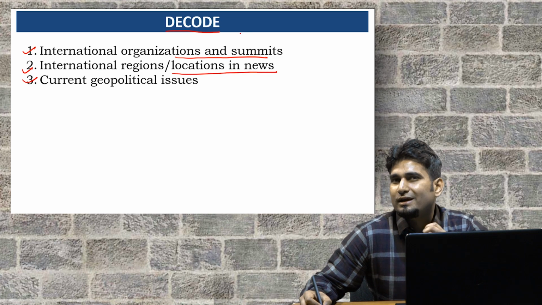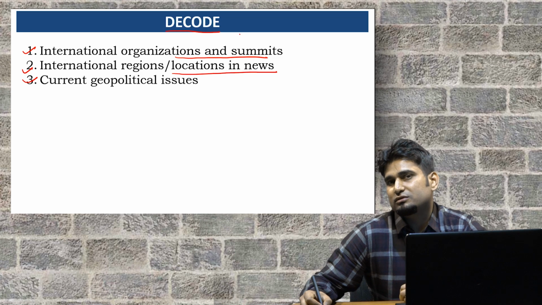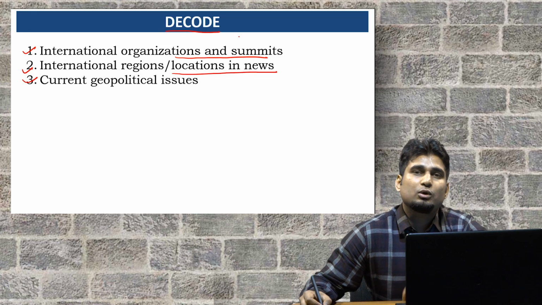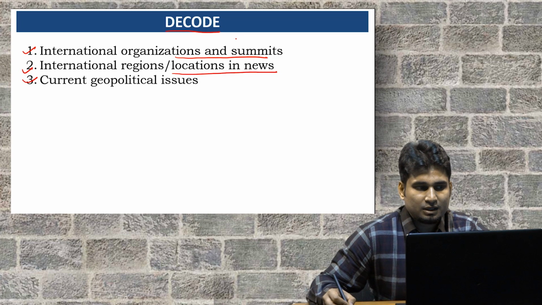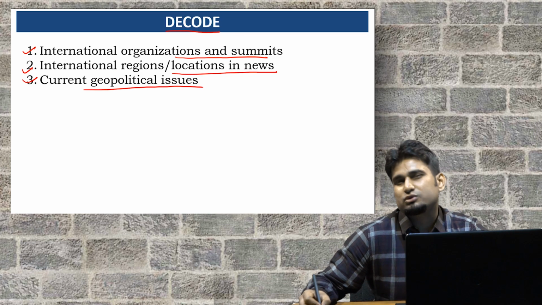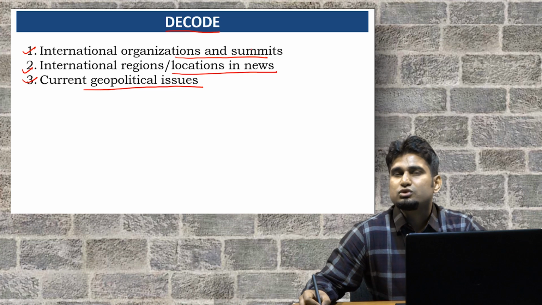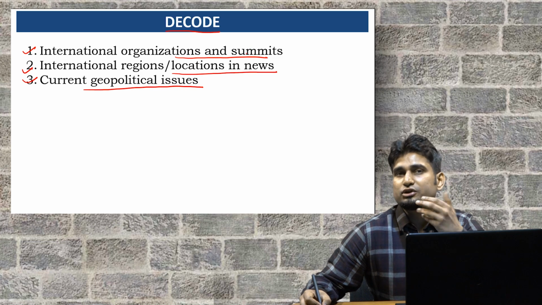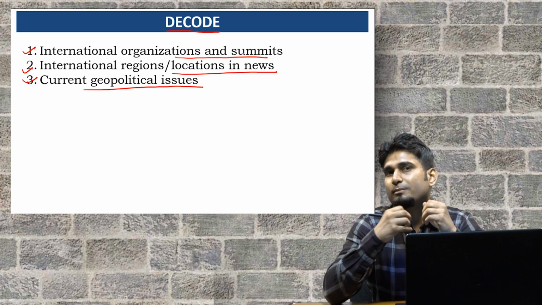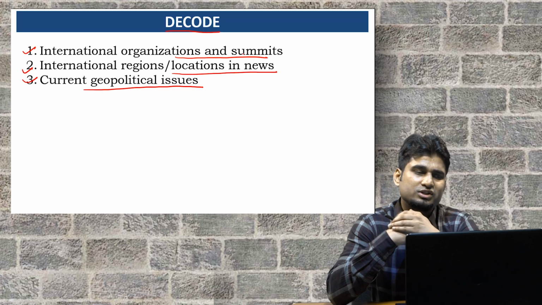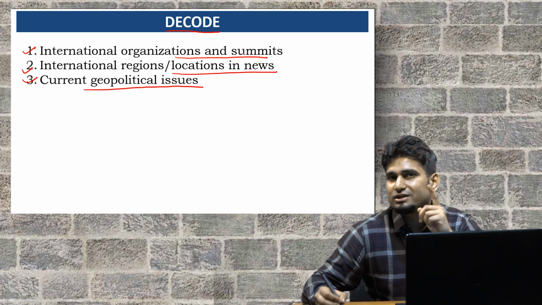If you see 2018, there were two questions from locations and they asked about countries. They asked match the following questions. And the third is current geopolitical issues, like the Belt and Road Initiative and the two-state solution. These are the current issues. If you are reading the newspaper, you have knowledge about those issues, so you can solve these questions very easily. So there are three segregations.